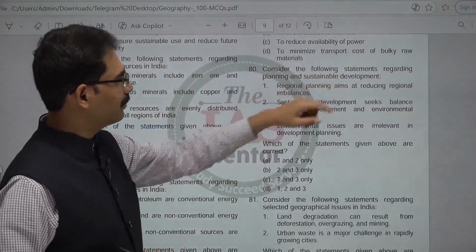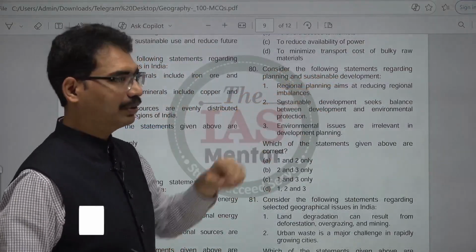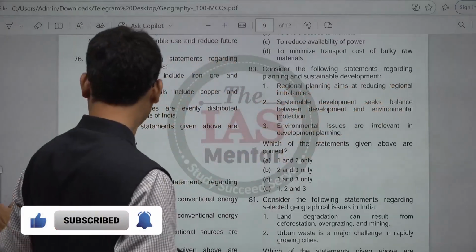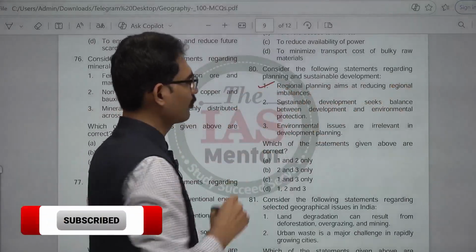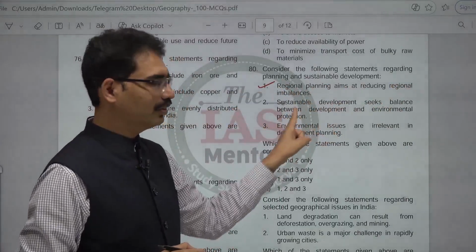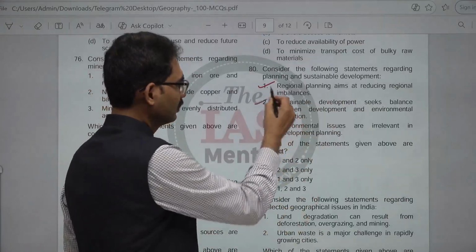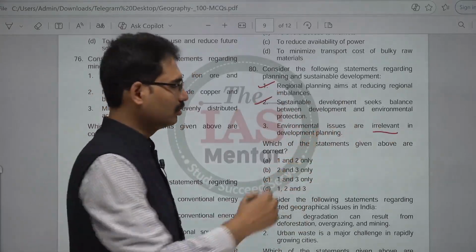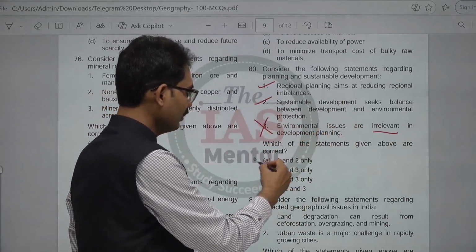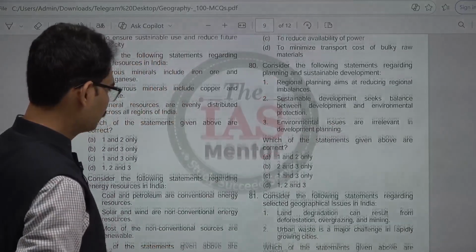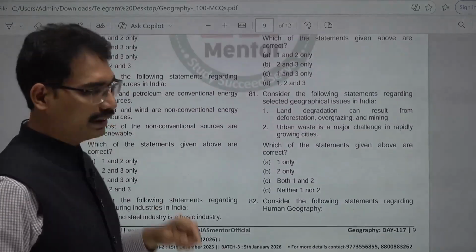Consider the following statements regarding planning and sustainable development. Regional planning aims at reducing regional imbalances. Correct one. Sustainable development seeks balance between development and environmental protection. Correct one. Environmental issues are irrelevant in development planning. No. Environment and development are both connected with each other. 1 and 2. Next, 81.